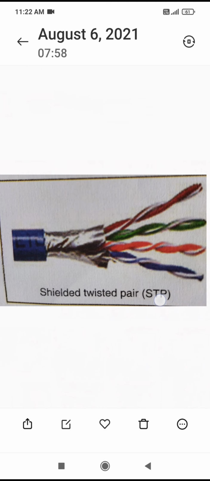If you see this one, this is the shielded twisted pair cable. In this cable, it is nothing but wire. So many different wires are there. Those are connected together and they were twisted and made into pairs. Pair means nothing but two wires made as one twist.